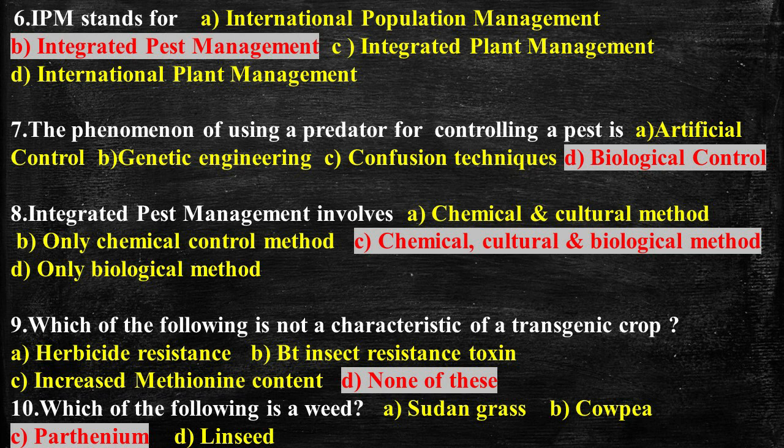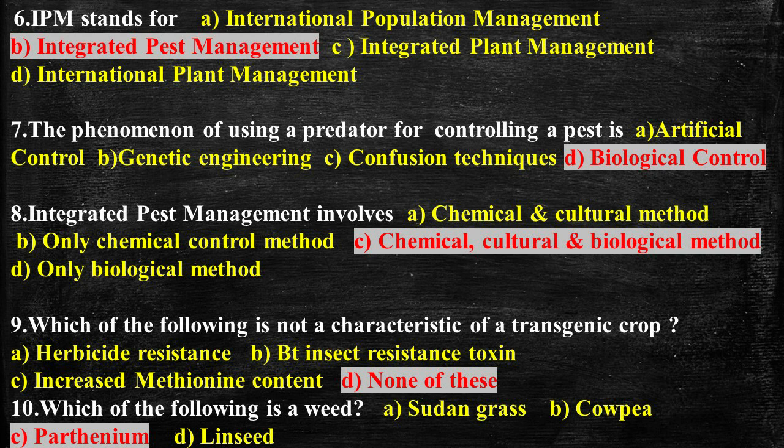Question number 8, integrated pest management involves, and the answer is chemical, cultural and biological method. IPM is an ecosystem based strategy that focuses on long term prevention of pests or their damage through a combination of techniques such as biological control, cultural control and chemical control. Answer is C, chemical, cultural and biological method.